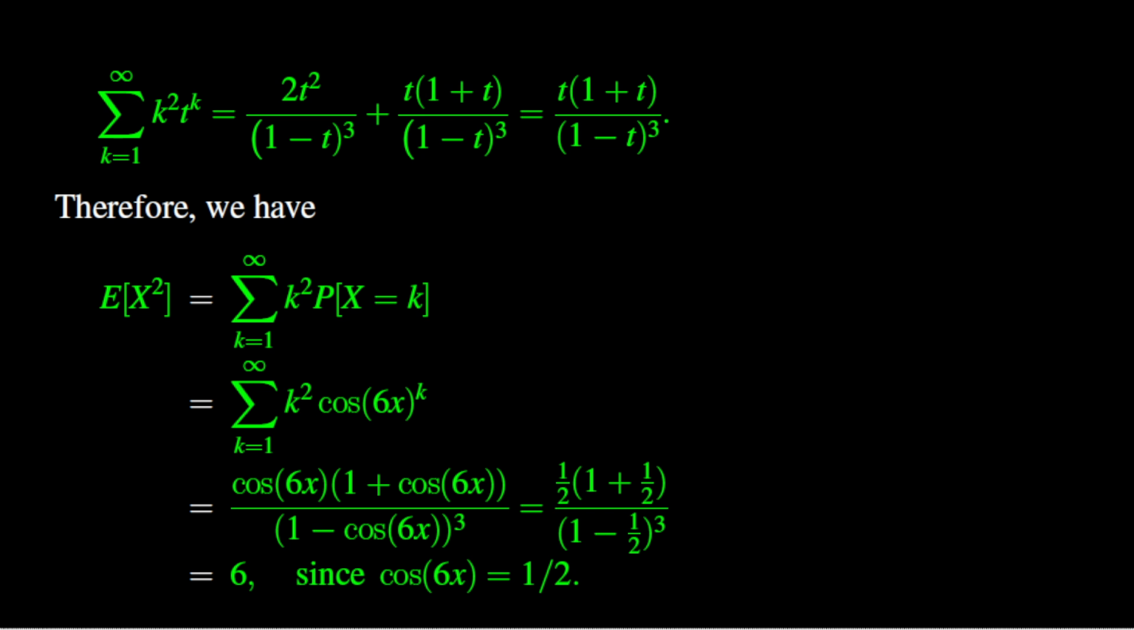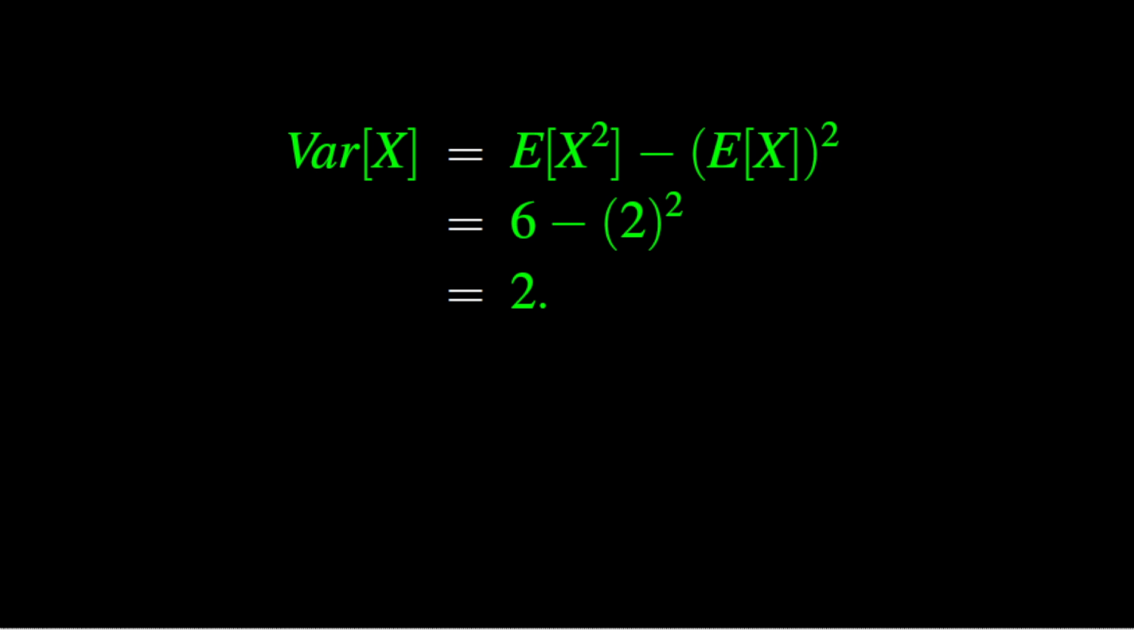We then apply the formula in order to simplify the expectation of X squared. It comes that E of X squared is 6, since cosine of 6x is equal to 1/2. Finally, the variance of X is equal to E of X squared minus the square of E of X. Thus, the variance of X is equal to 6 minus 4. In sum, the variance of X is 2.